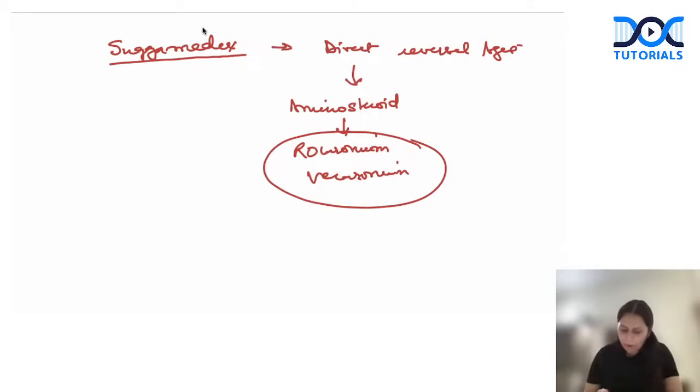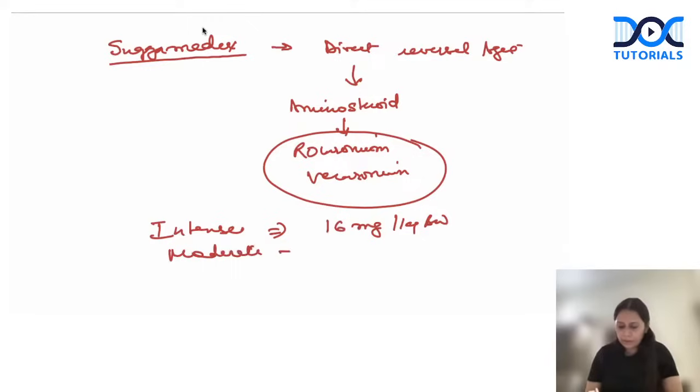If the block is intense, I mean, I have given it and immediately I have to reverse it, then we give it in 16 milligram per kg body weight. If the block is moderate, I mean, after, let's say, 20-25 minutes I'm trying to reverse it, then we give it in 4 milligram per kg body weight. And if the block is mild, then we give it in 2 milligram per kg body weight.